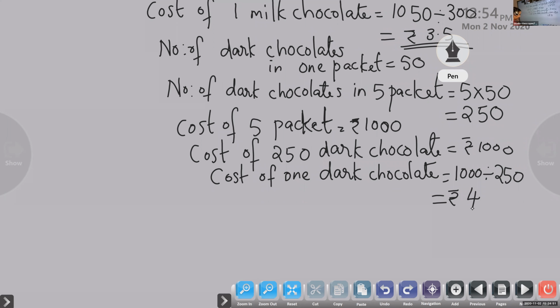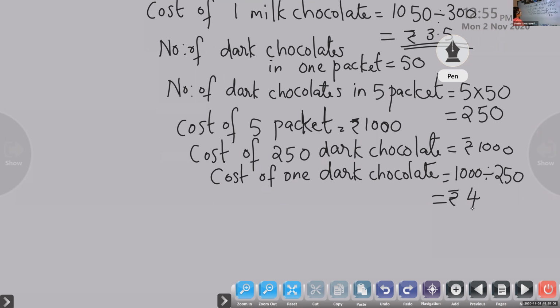Tell me, which one has less cost or expense, which is less expensive? Milk chocolate. So milk chocolate is less than the cost of.